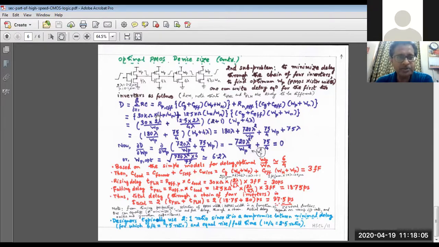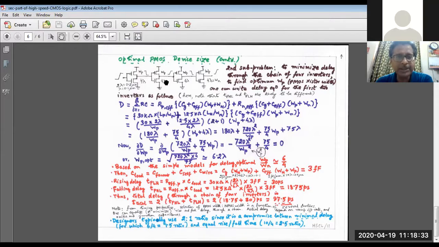So if we take, say for example, the second and third, then first the delay will correspond to positive going. So we have to take the effective resistance of the PMOS transistor and the total load capacitance. Okay, and in the second case it is the negative going, so you have to take the effective resistance to be that of the NMOS transistor and the total load.